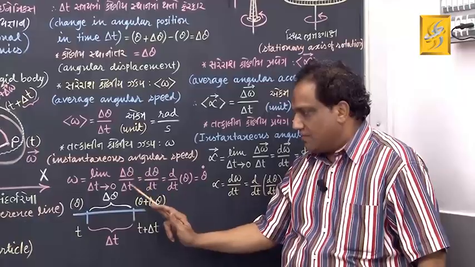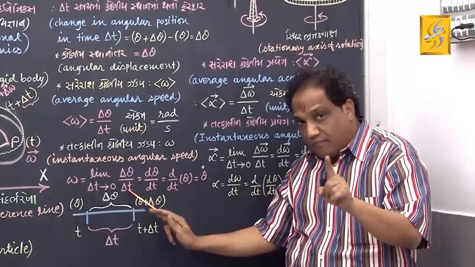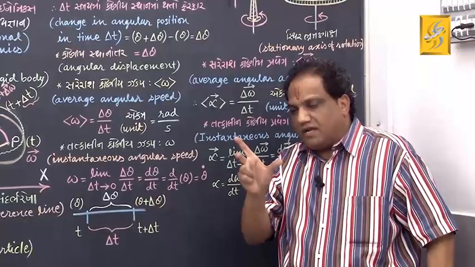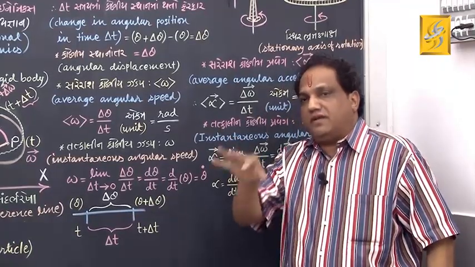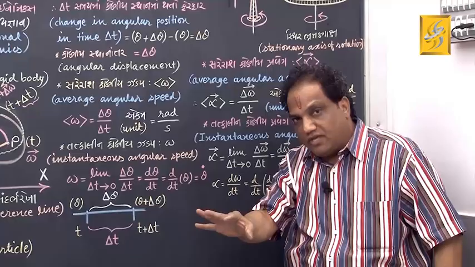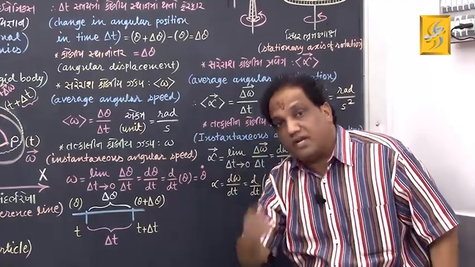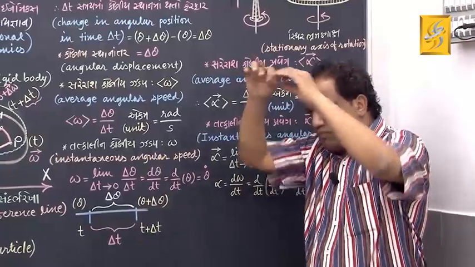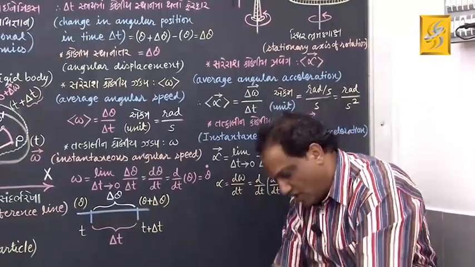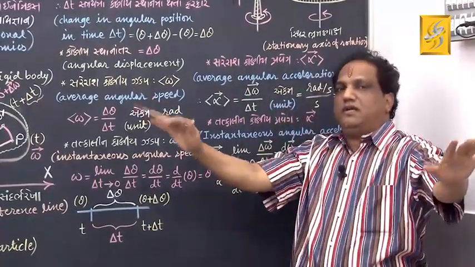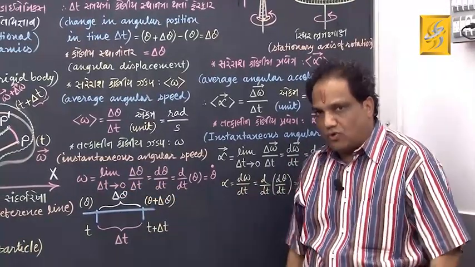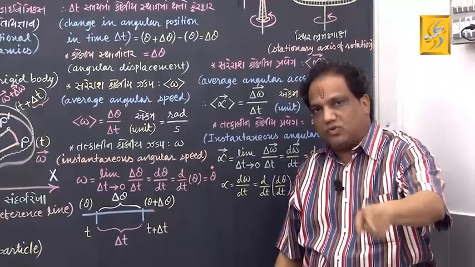But because we require instantaneous value, the time interval delta t is to be reduced, mathematically tending to 0. Value of delta t, we should make smaller and smaller. There is no end to that. So, mathematically we write limit delta t tends to 0.